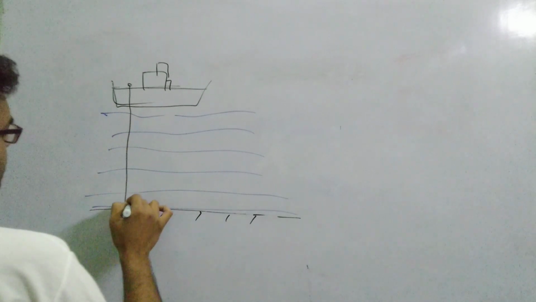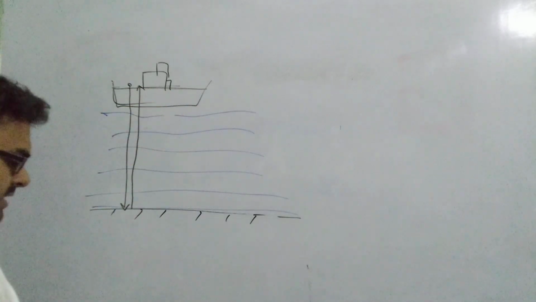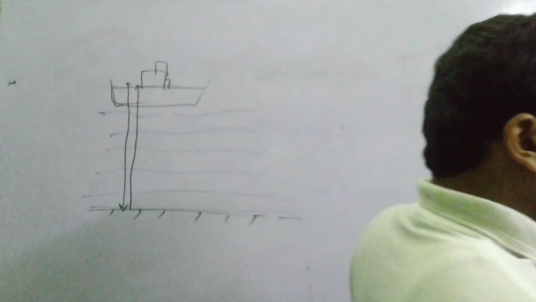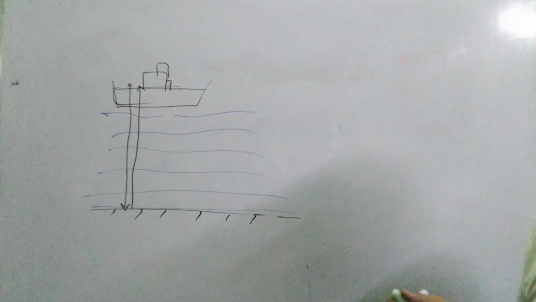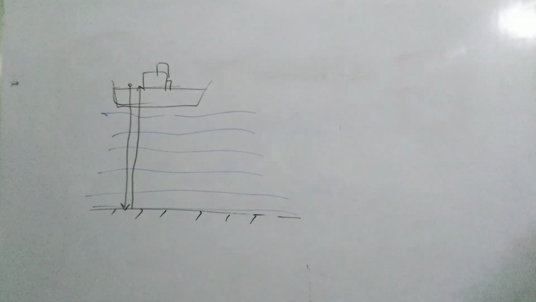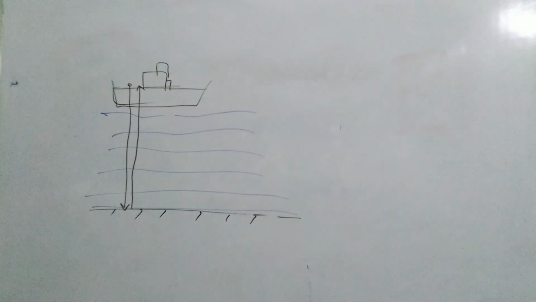It hits the seabed and then moves back, and there is a receiver that can receive this sound. So the total time for this to happen is recorded, from the moment the ultrasound was created to the moment it is received by the receiver. This total time period is recorded on the timer or stopwatch. And we can easily find from various data the speed of sound in water. And so if you know the speed of sound in water, what is happening?